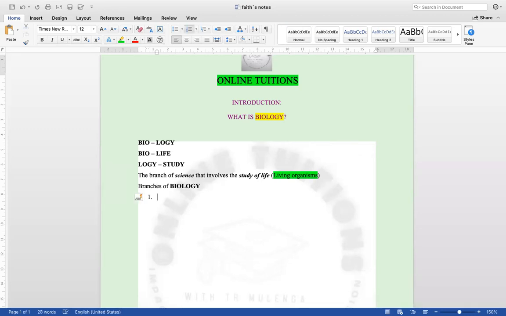Branch number one, I'll pick on the one that we already looked at, biochemistry. We talked about this, so it should not be an issue understanding what it is.